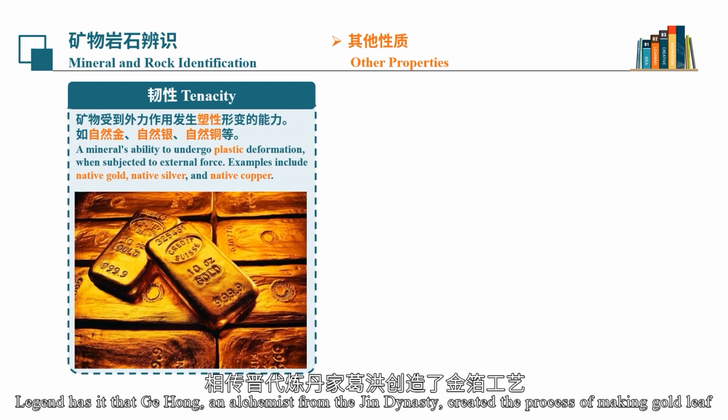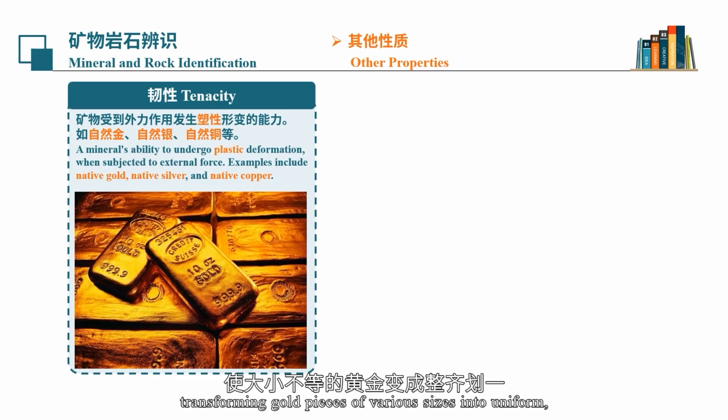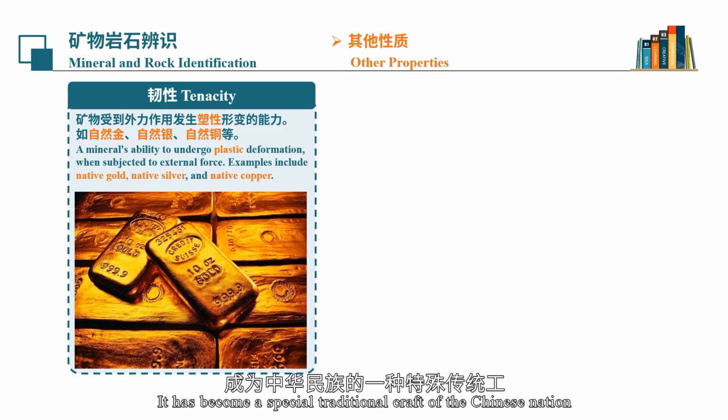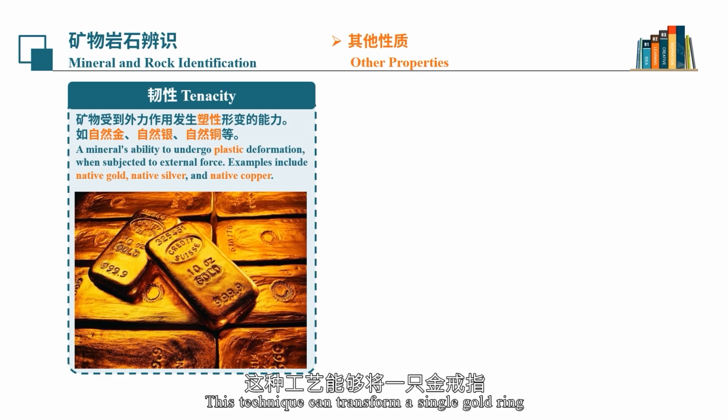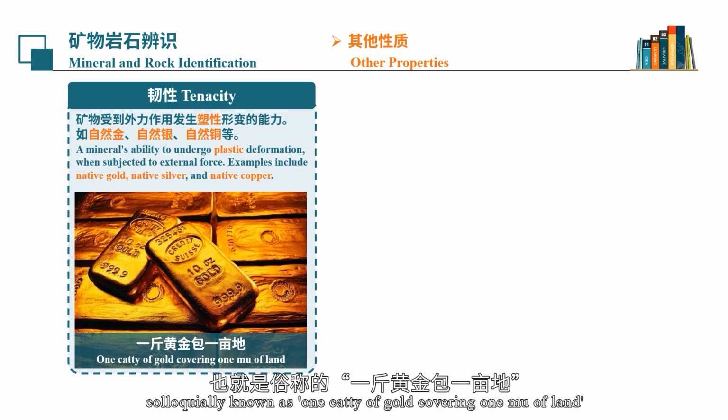Legend has it that Ji Hong, an alchemist from the Jin dynasty, created the process of making gold leaf. This process involves meticulously processing pure gold through more than 10 steps, transforming gold pieces of various sizes into uniform, paper-thin gold leaf as thin as a cicada's wing. It has become a special, traditional craft of the Chinese nation. This technique can transform a single gold ring into gold foil equivalent to the area of a basketball court, colloquially known as 1 caddy of gold covering 1 mu of land.